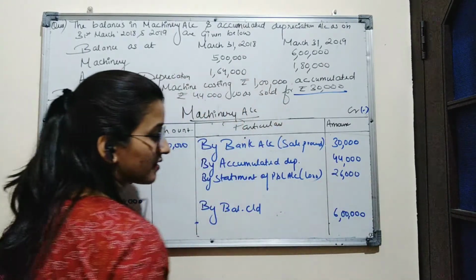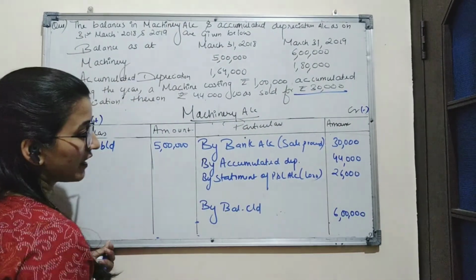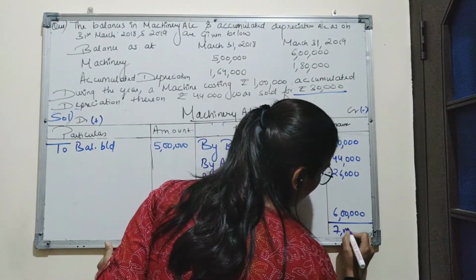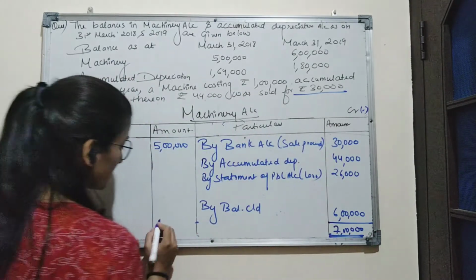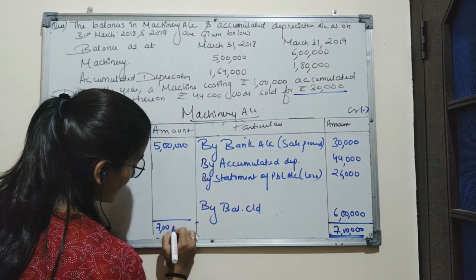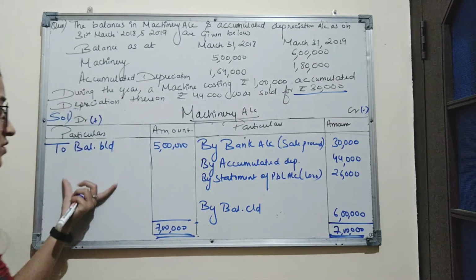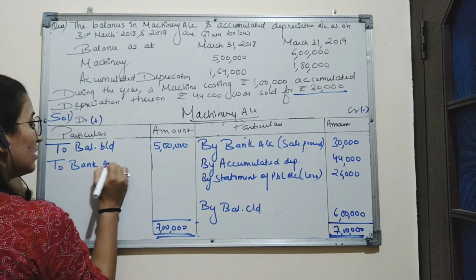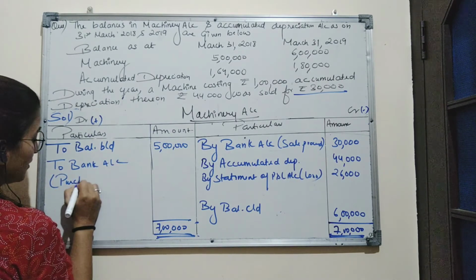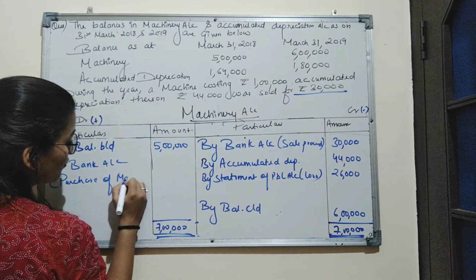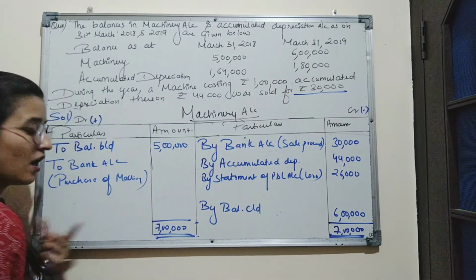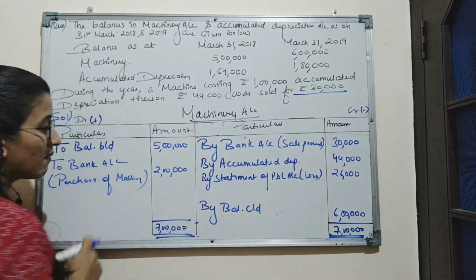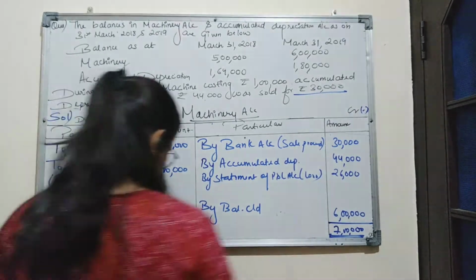Amount is 26,000. Now we will see which side is having a greater value. So we can see here credit side is having a greater value with the amount 7 lakh rupees. So we will record this amount on debit side also, which is 7 lakh. So this will be the balancing figure. We will write the balancing figure as to bank account, which is purchase price of machinery. Amount of balancing figure will be 2 lakh. So 2 lakh is the amount of machinery purchased.